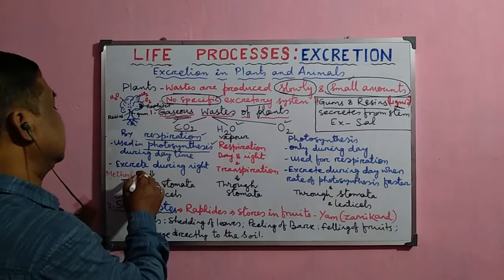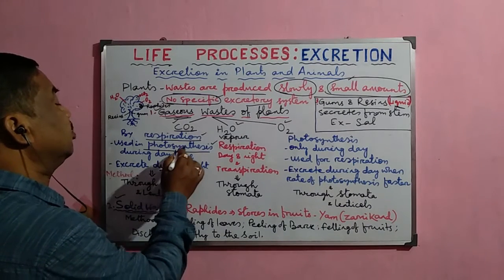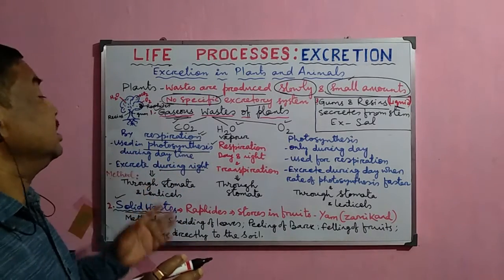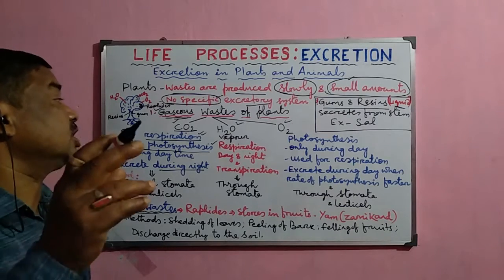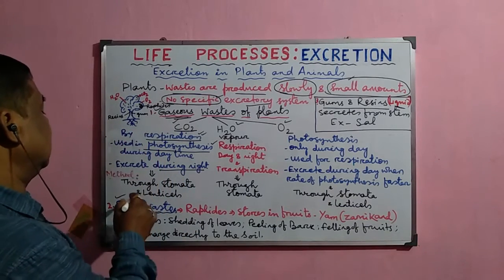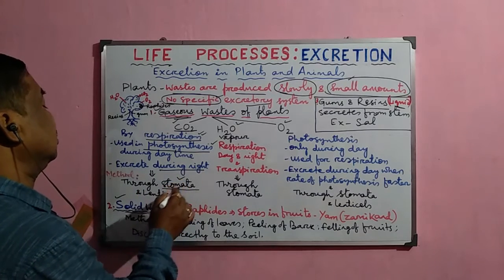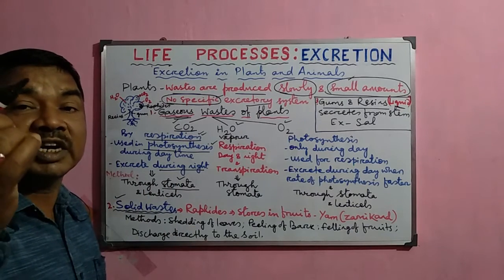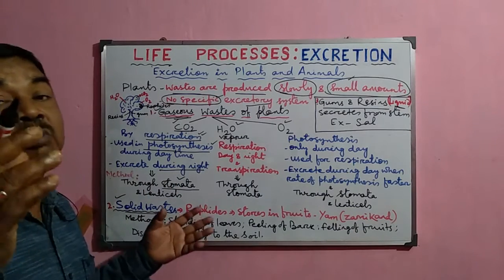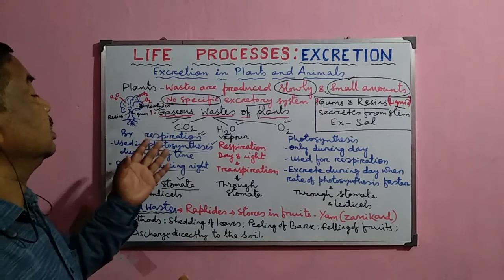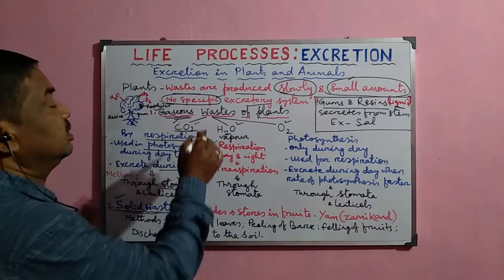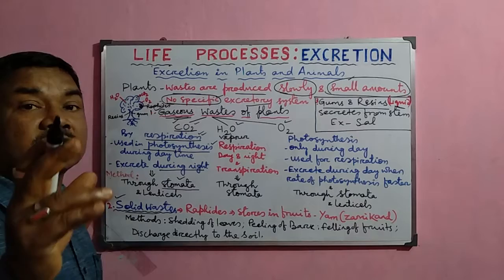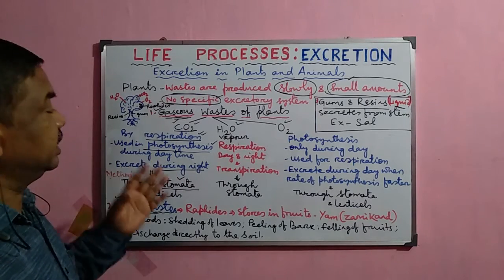But during night, what happens? The photosynthesis does not occur due to the absence of light. So that is why during night, normally the carbon dioxide is discharged from the plants through the stomata of the leaves. The stomata are the most important organs, tiny pores present in thousands in the leaves, and they normally discharge the carbon dioxide during night. So that is why during night, under the tree, the carbon dioxide concentration is higher in comparison to the daytime.